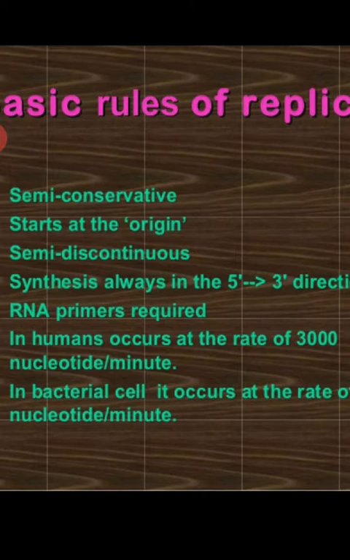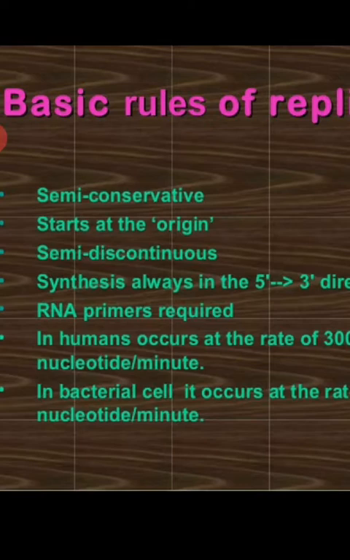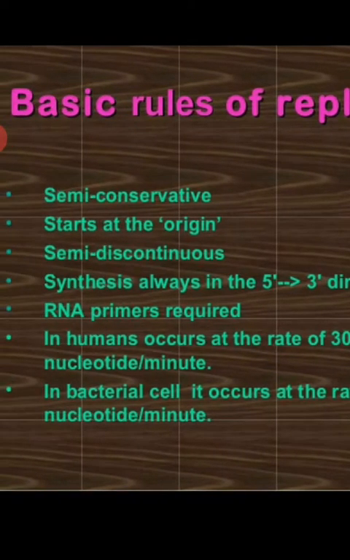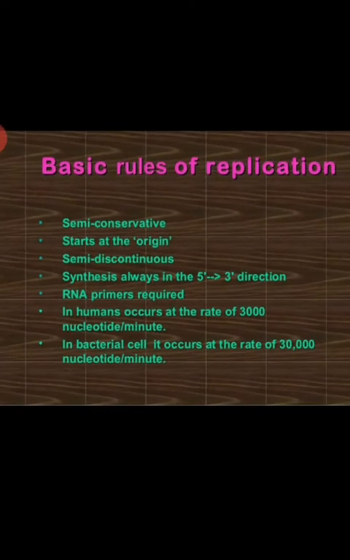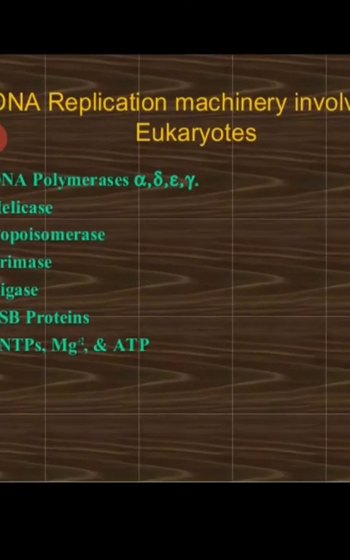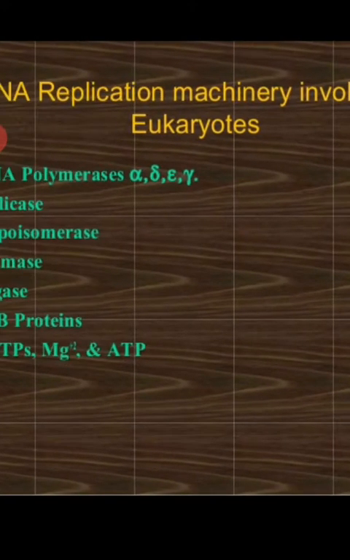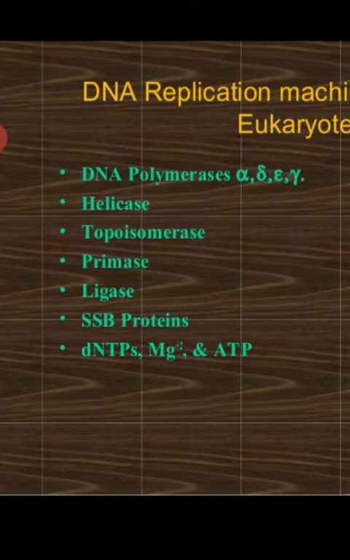In eukaryotes the rate of addition of nucleotides is 3000 per minute, and in bacteria it is 30,000 nucleotides per minute. Now the DNA replication machinery involves the following things, such as DNA polymerases, which comprise alpha, delta, epsilon and gamma in eukaryotes.